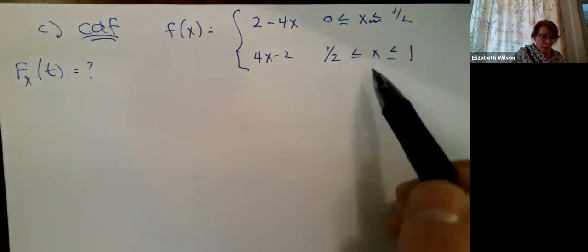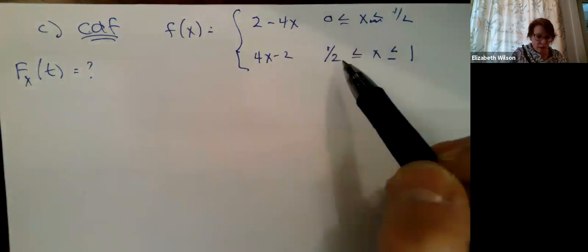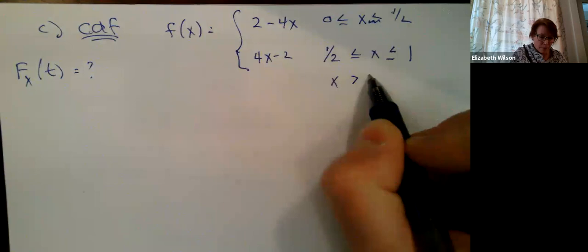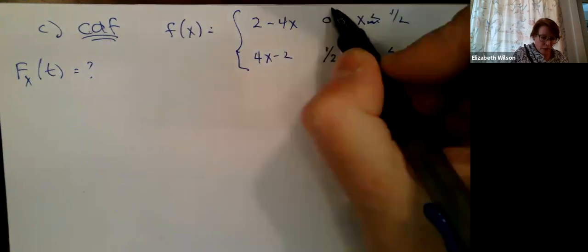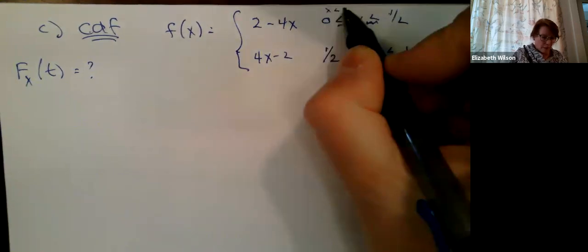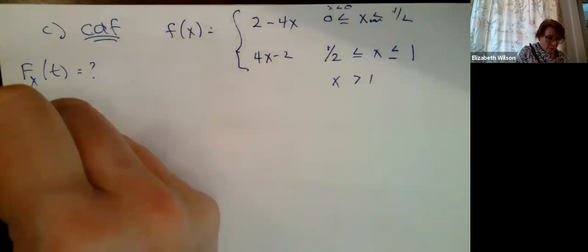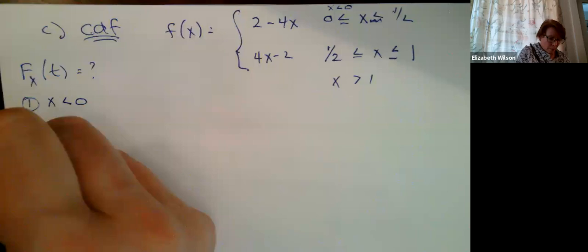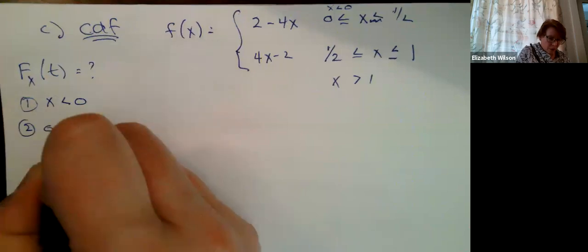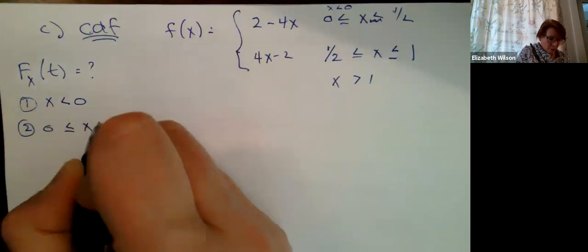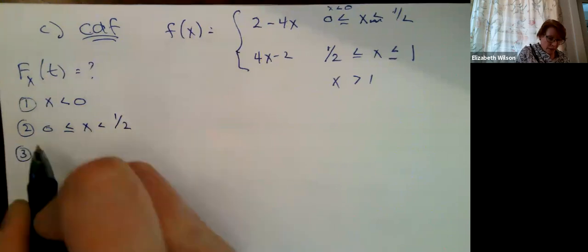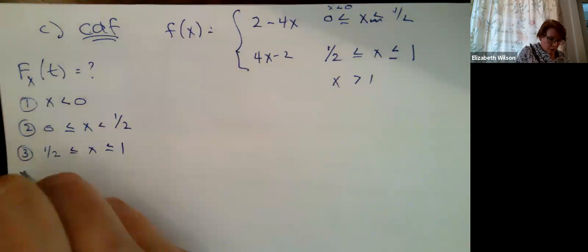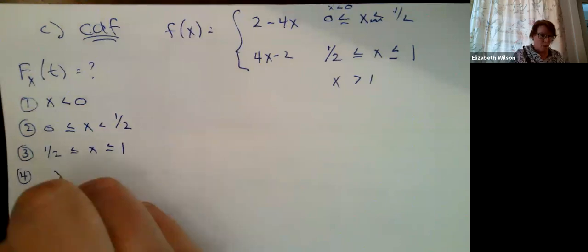The first easy intervals are when x is greater than 1, and also, I didn't write it down, when x is less than 0. So we've got 4 intervals to think about. When x is less than 0, my other interval is x between 0 and 1/2. Then I've got the interval 1/2 to 1. And then the last interval when x is greater than 1, okay?